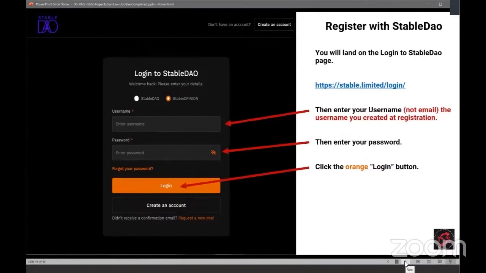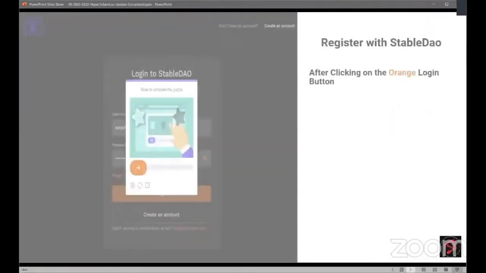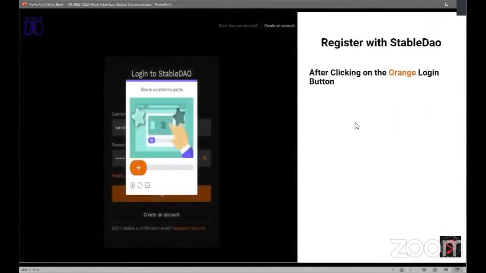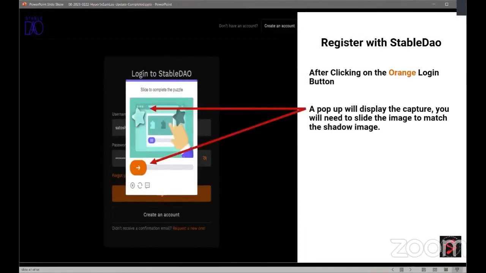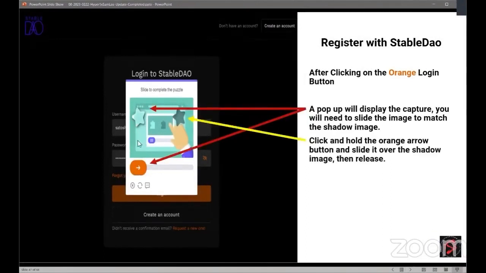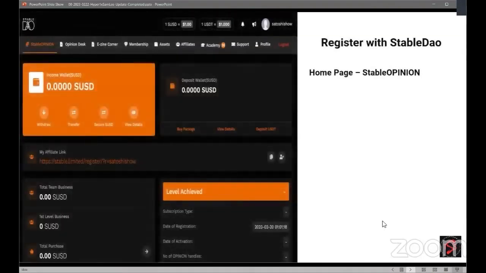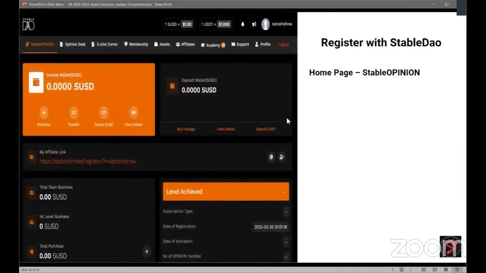Great. Thank you. Once you click on that orange login button, again, you're going to have this captcha pop up. What you're going to want to do is slide that image, either one of them, over and match the gray area. If it is successful, it will display the register successful page, which is this page here. So now you're in Stable DAO.